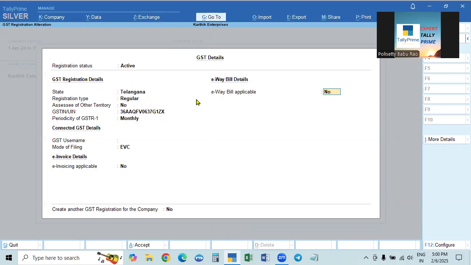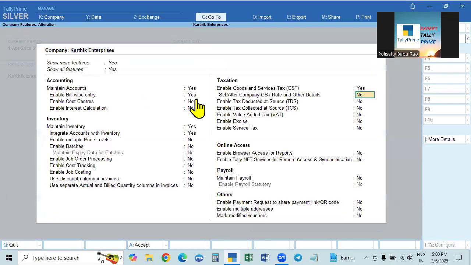They may increase the limit. They may reduce the limit. They can completely omit it, so an e-way bill is not required within the state. The state can fix any limit or it can omit it also. But for interstate, the limit is fixed at 50,000 by the central government. Okay, so it is accepted, and this features page is accepted.